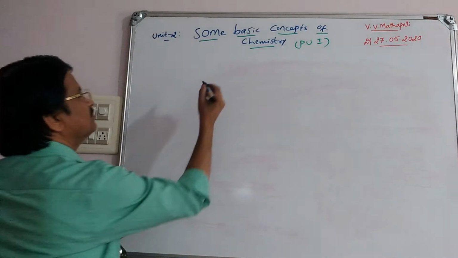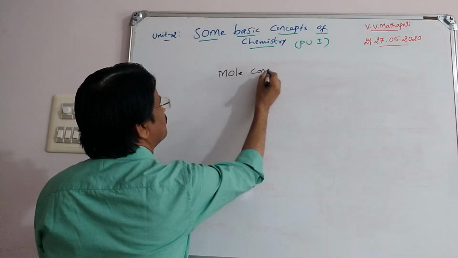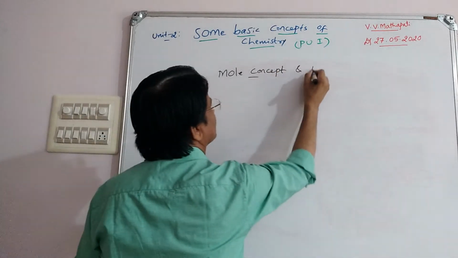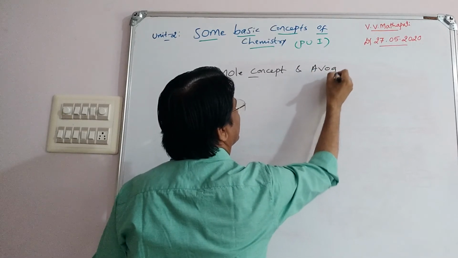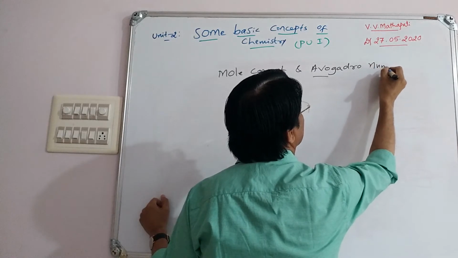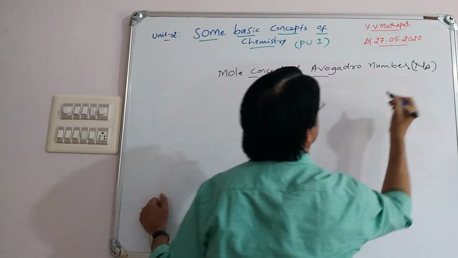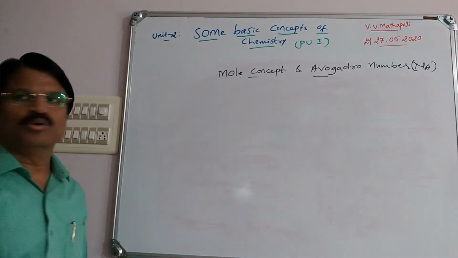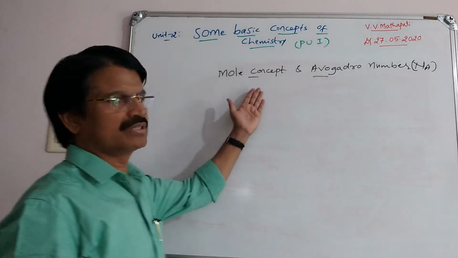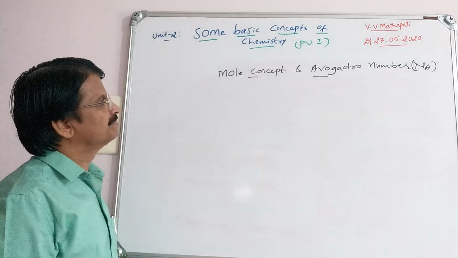Next is about the mole concept and Avogadro number, NA. Mole concept and Avogadro number NA. It is the most important part.